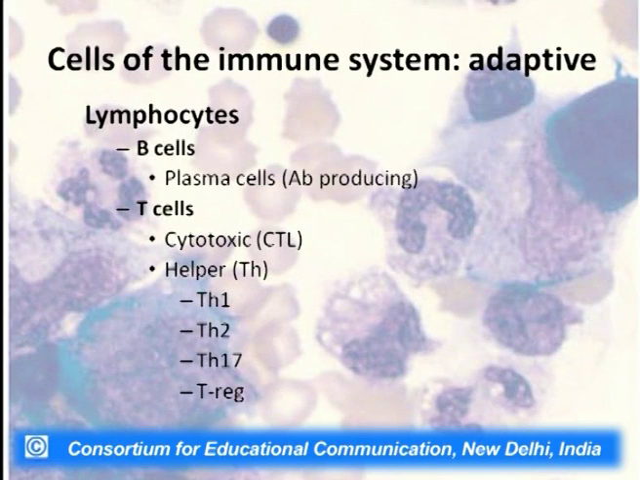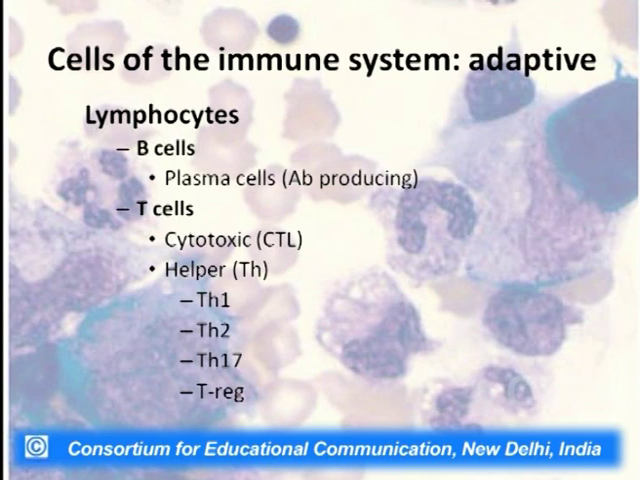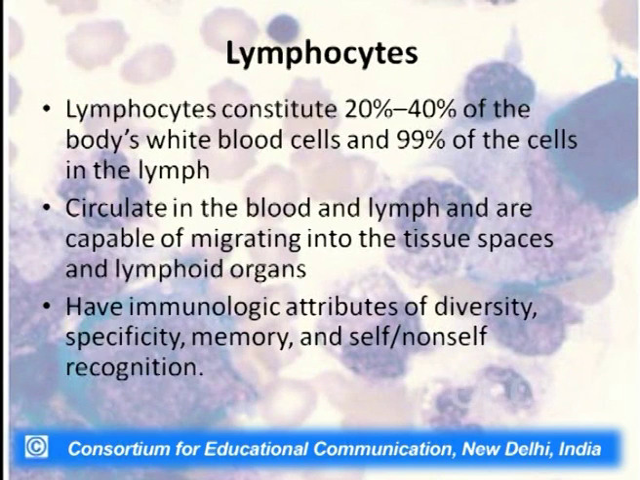Now, we said there are other types of cells involved in the adaptive immune response. These are the lymphocytes: the B cells, which become the plasma cells or the antibody producing cells, and the T cells, which can be cytotoxic T lymphocytes or T helper cells. T helper cells are further divided into Th1, Th2, Th17, T regulatory cells, T suppressor cells, etc. Lymphocytes constitute about 20 to 40% of the body's white blood cells and 99% of cells in the lymph. They circulate in the blood and the lymph and are capable of migrating into the tissue spaces and lymphoid organs.